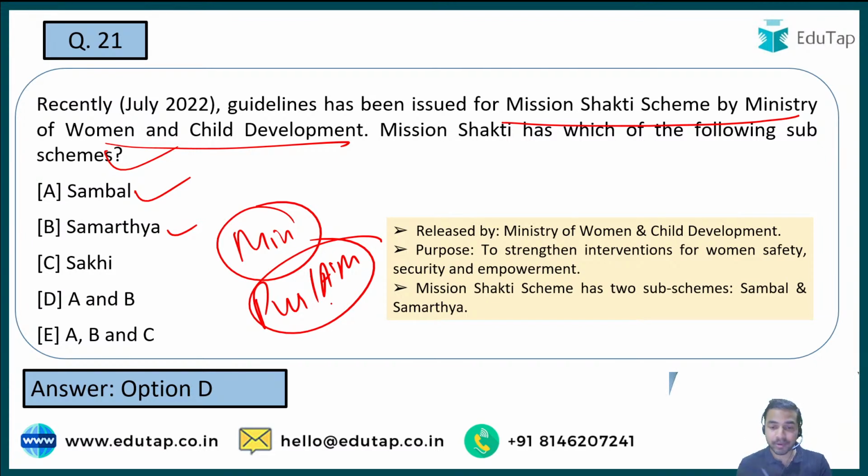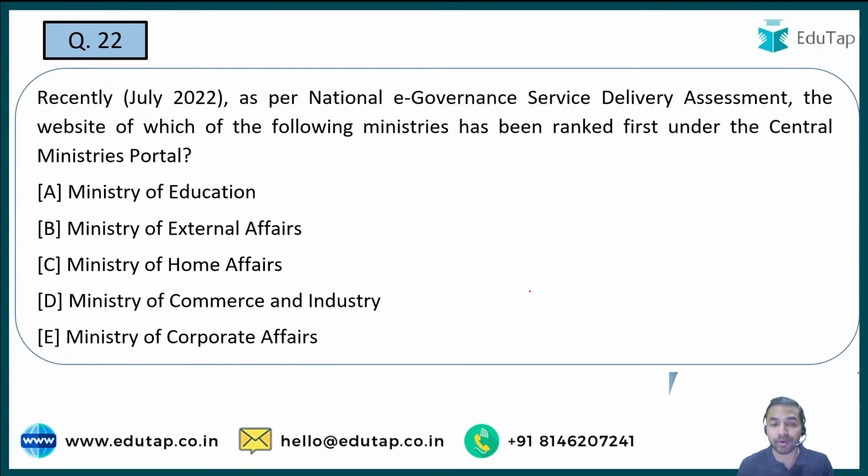So when we talk about this particular scheme, it was released by the Ministry of Women and Child Development. What is its purpose? See, as the name suggests, Mission Shakti, shakti basically means strengthening something. So here in this particular scheme it is going to strengthen the interventions for women's safety, security and empowerment, and that is why this particular scheme has been released by the Ministry of Women and Child Development. And it has two sub schemes, that is Sambal and Samarthya. That is the thing that you should remember from the exam point of view.